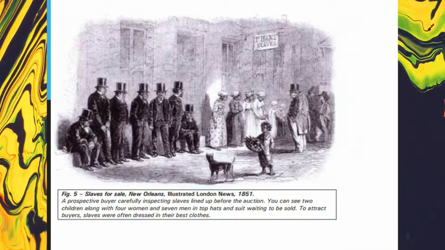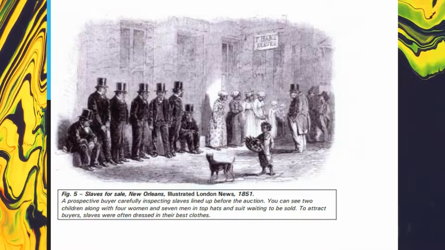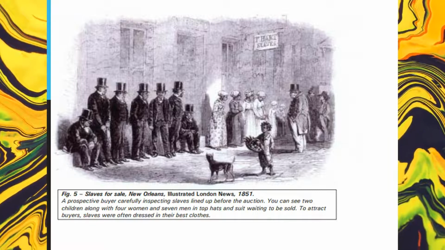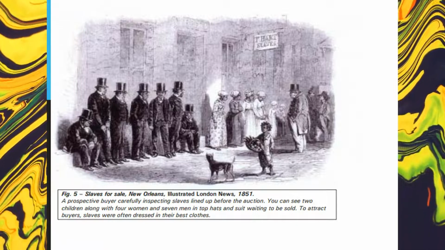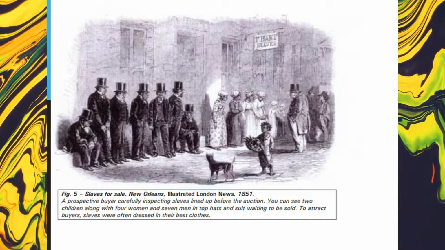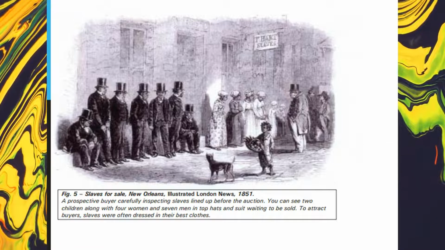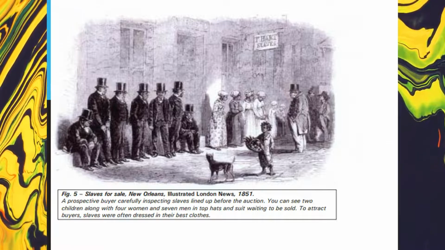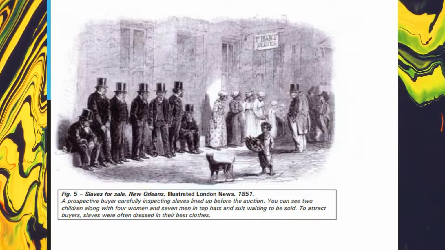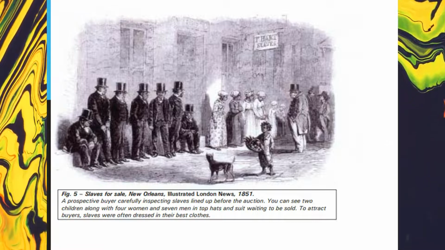Fig. 5, Slaves for Sale, New Orleans, Illustrated London News, 1851. A prospective buyer carefully inspecting slaves lined up before the auction. You can see 2 children along with 4 women and 7 men in top hats and suits waiting to be sold. To attract buyers, slaves were often dressed in their best clothes.